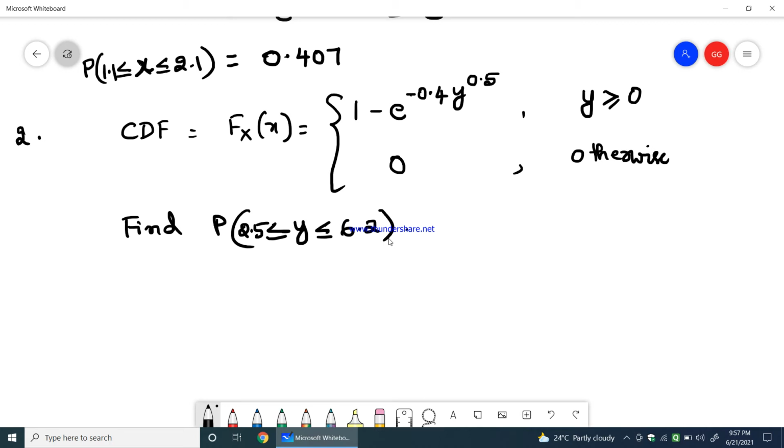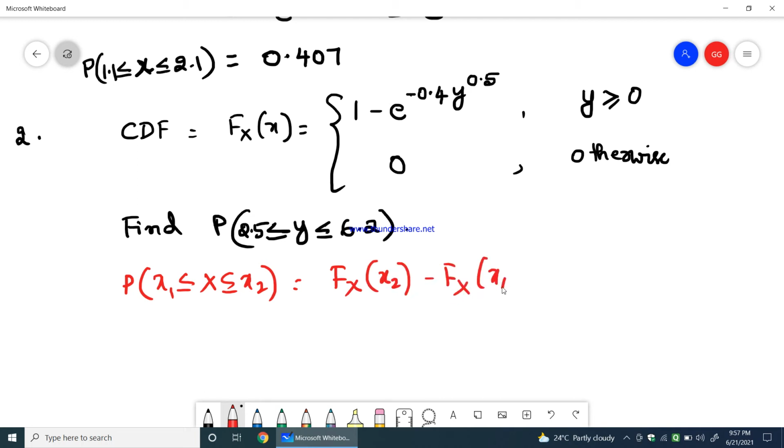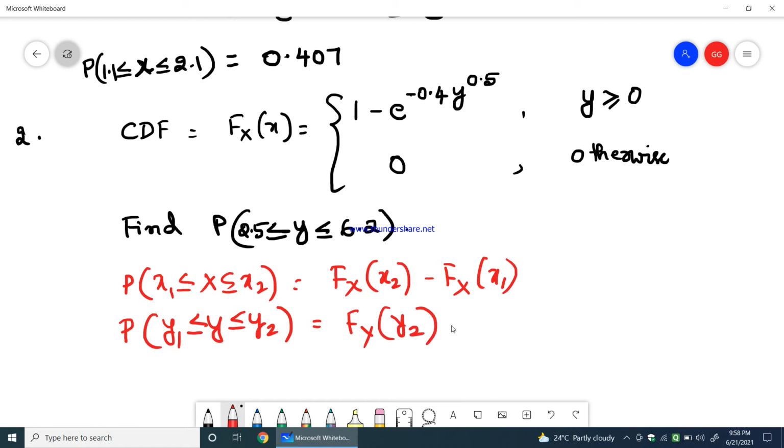Similar to the same formula we wrote: P of x being greater than or equal to x1 and less than or equal to x2 is equal to Fx of x2 minus Fx of x1. So this is what we wrote. Similarly, instead of x it is y. Therefore I will use the formula P of y1 less than or equal to y less than or equal to y2 equals Fy of y2 minus Fy of y1.